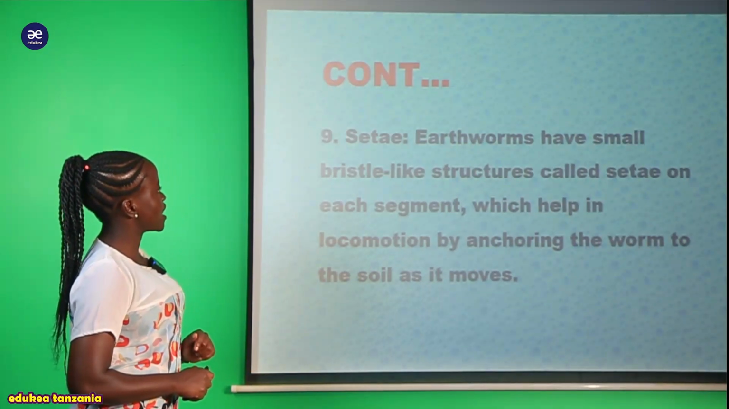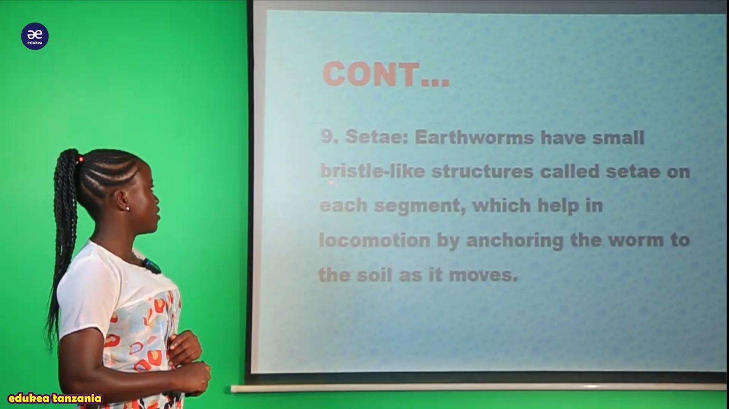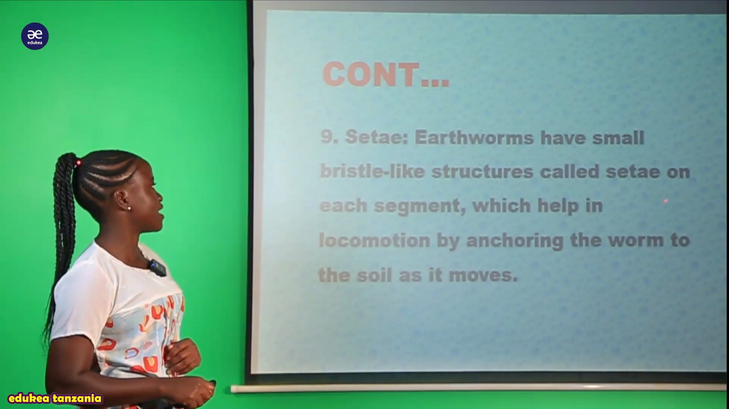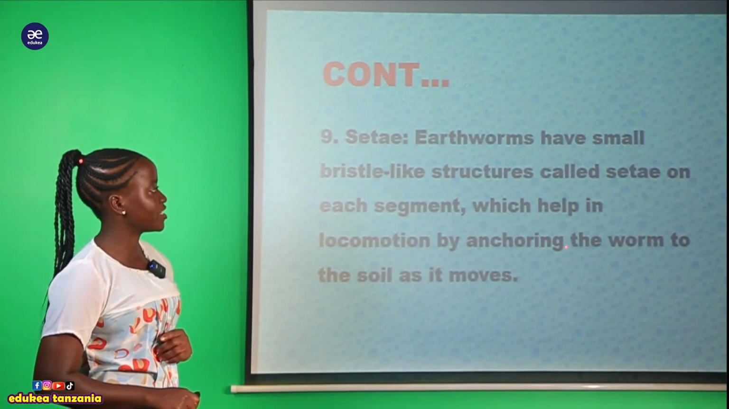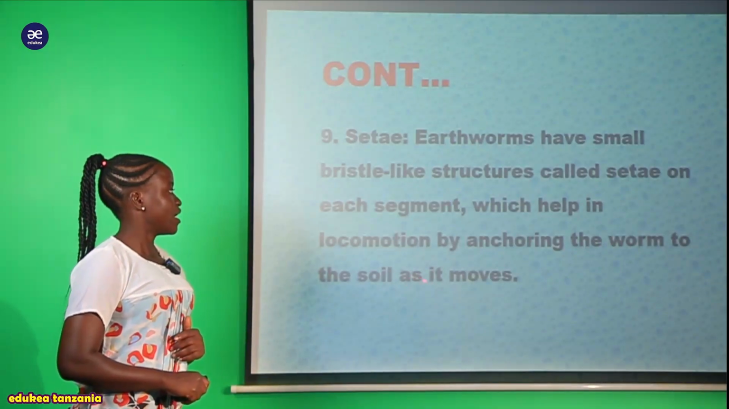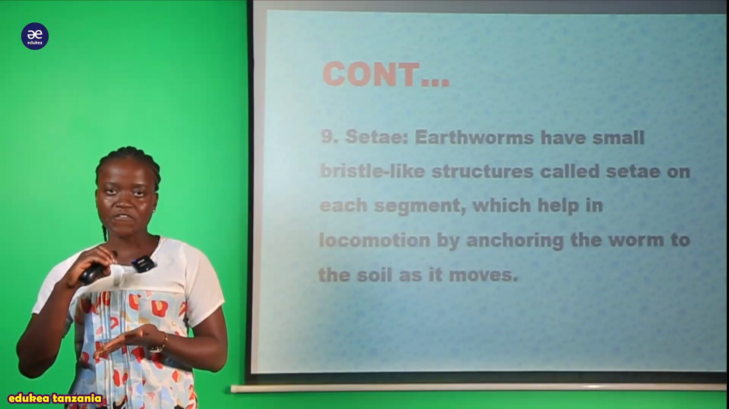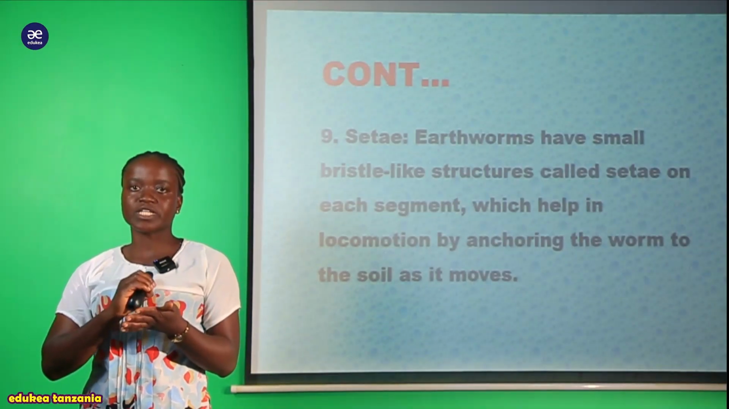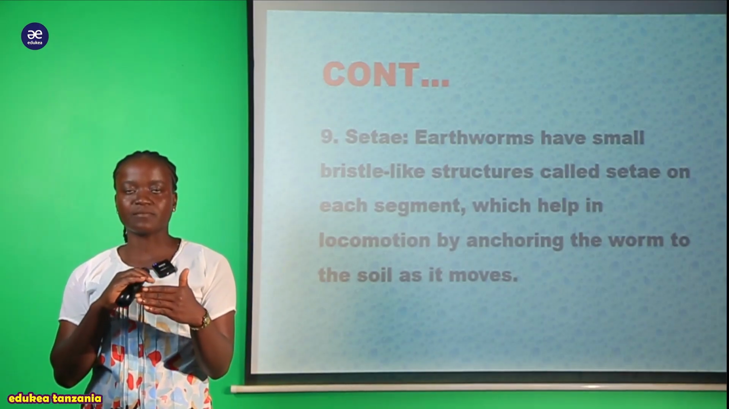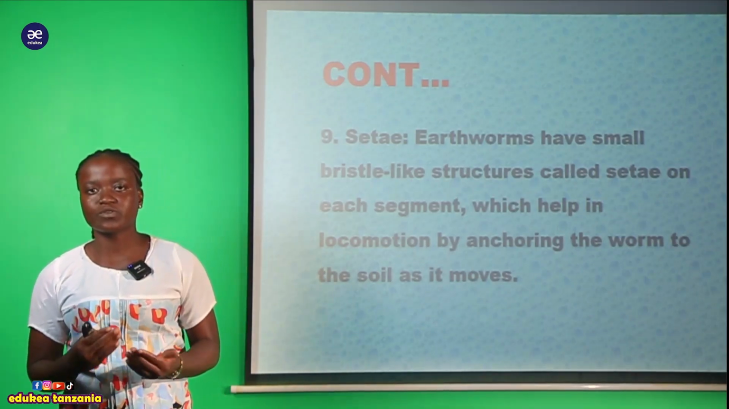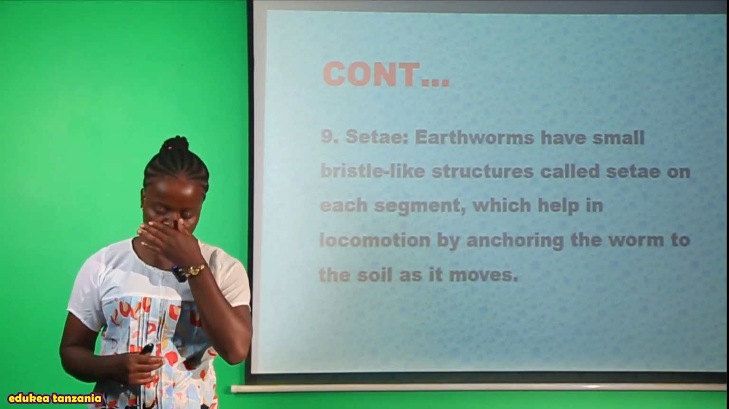Lastly, we have another structure which is setae. So we can say that the earthworms have small bristle-like structures called the setae, on each segment, which help in locomotion by anchoring the worms to the soil as it moves. Kwa hii setae ndio ambayo inasaidia for the movement, for the anchorage in the soil, kujishikiza kwenye soil pale ambapo anafanya movement, anavyo roll kutoka sehemu moja kwenda sehemu nyingine. So hii setae ndio ambayo structure inamsaidia huyo organism kuweza kufanya different kinds of locomotion.